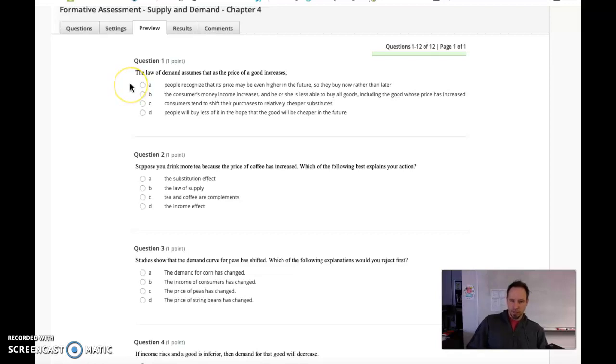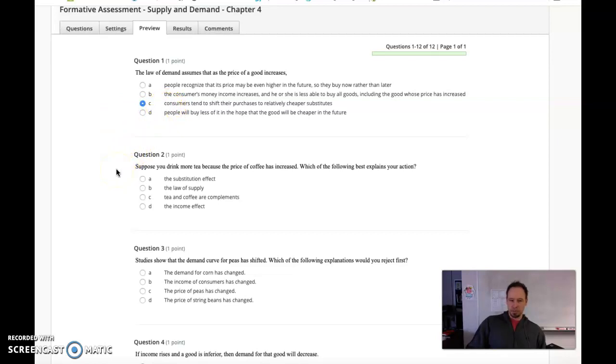So looking at the answers, A, people recognize that its price may be higher in the future, so they buy now. That's going to be, remember, a shifter of demand. Consumers' money income increases. Again, as a shifter of demand, we're looking at price change right now. Consumers tend to shift their purchases to relatively cheaper substitutes. That's going to be the correct answer. Remember, the law of demand holds true for those two effects, the income effect and the substitution effect. So this one will be C.